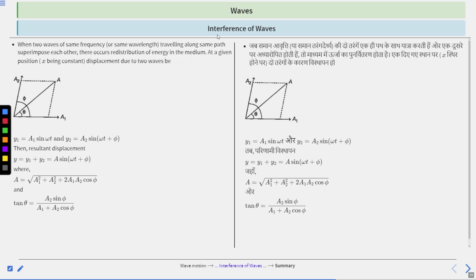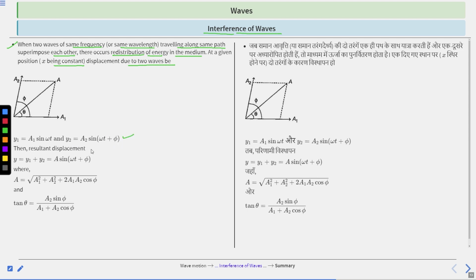Next is interference of waves. When two waves of the same frequency or same wavelength traveling along the same path superimpose each other, there occurs redistribution of energy in the medium. At a given position, x being constant, displacement due to two waves: this is y1 equals a1 sin omega t, and y2 equals a2 sin (omega t plus phi).